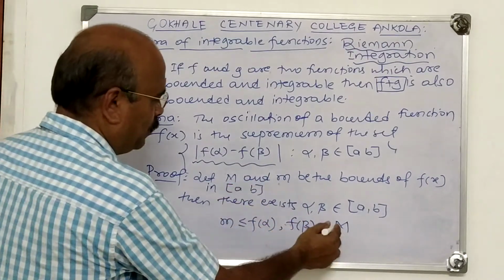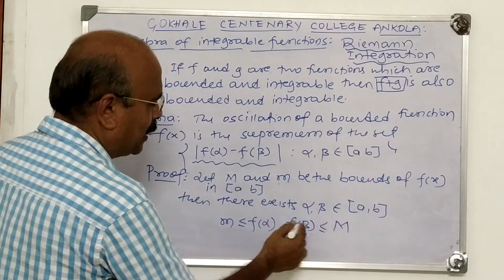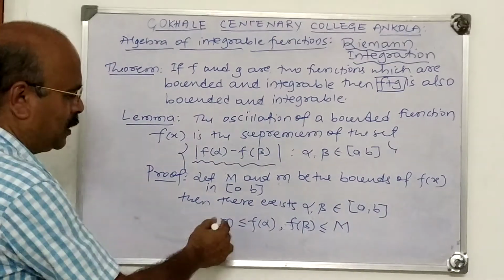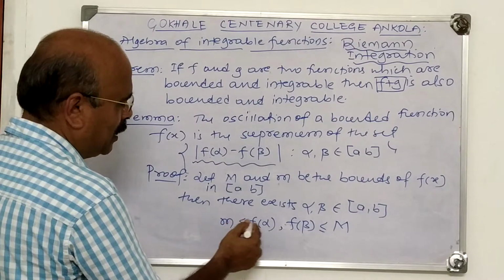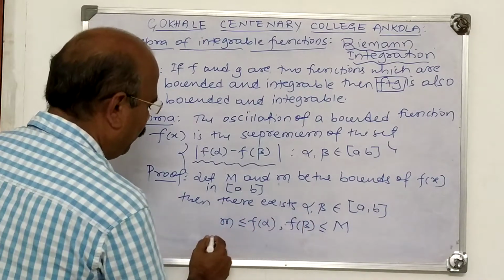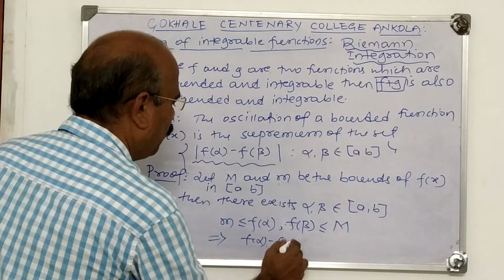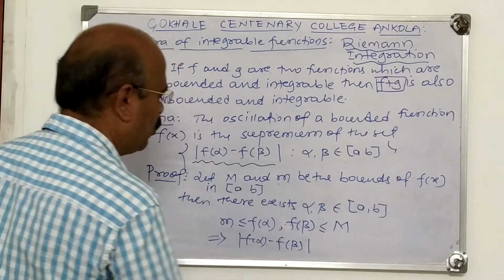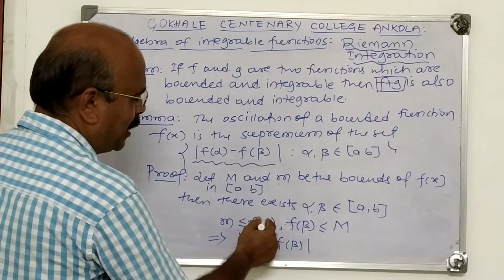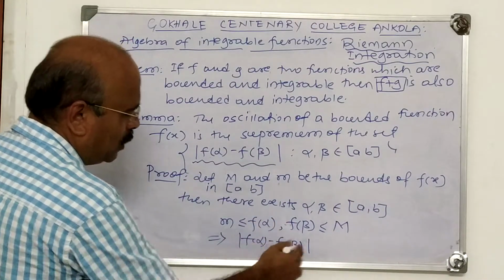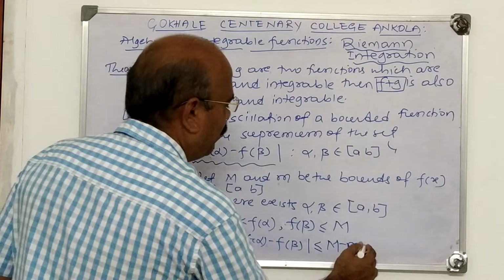Capital M is the upper bound. Therefore, for all alpha, beta belongs to AB, capital M is greater than or equal to f of alpha and f of beta. Small m is the lower bound. Therefore, for all alpha, beta belongs to AB, small m is less than or equal to f of alpha and f of beta. Now from this we can write f of alpha minus f of beta. I take mod. Why do you have to take mod? Because there is no restriction on f of alpha and f of beta. F of beta may be less than f of alpha also. Therefore, mod f of alpha minus f of beta is less than or equal to M minus m.